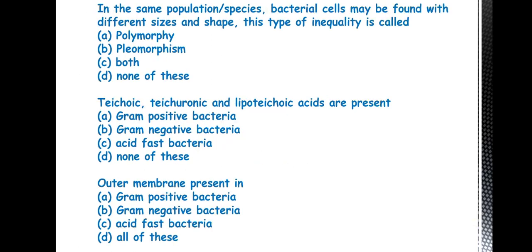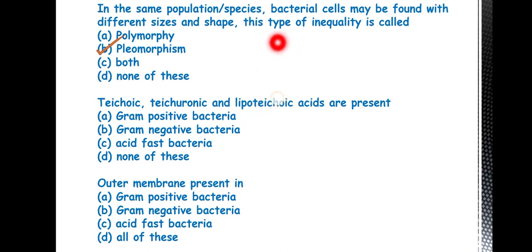So next question is, in the same population or species, bacterial cells may be found with different size and shape. This inequality is called. So the answer is pleomorphism. In a single species or single population, different shapes of bacteria may be found.